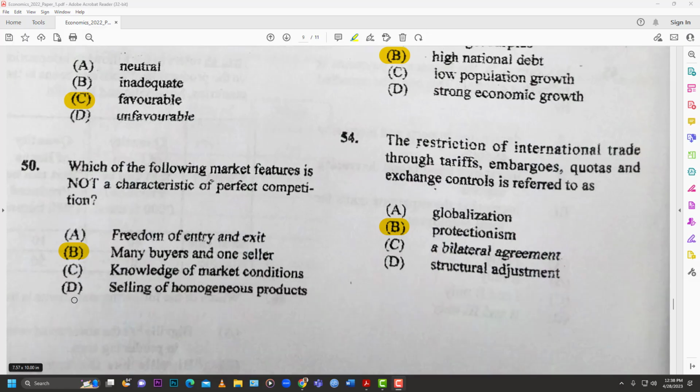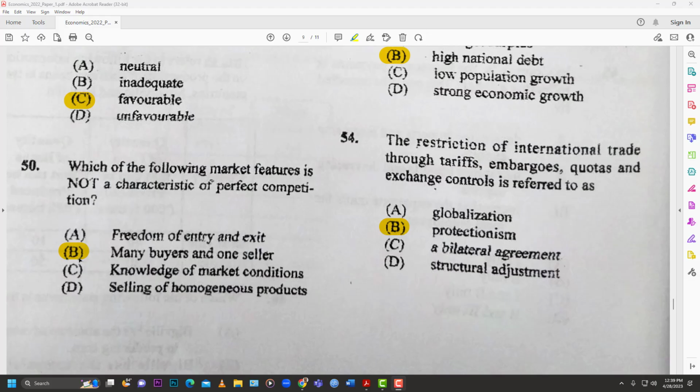Number 50, which of the following market features is not a characteristic of perfect competition? We have A, freedom of entry and exit, B, many buyers and 1 seller, C, knowledge of the market conditions, and D, selling of homogeneous products. If you studied to this point, you would obviously see 1 seller would mean a monopoly.